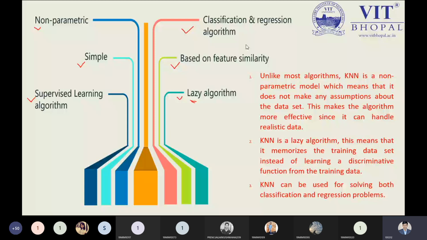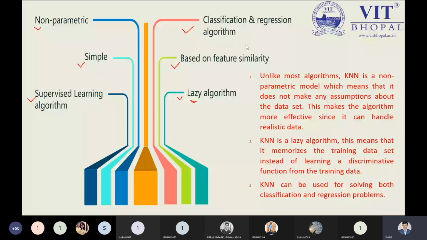The point we need to keep in mind, and technically I can say, I'm describing the definition of the lazy algorithm: an algorithm which memorizes the training data set instead of learning a descriptive function from the training data. It means we are not dividing our data set into training and testing data. We are using the entire data set rather than some part of the actual data set. That's why we have the laziness, and due to this reason KNN is considered a lazy algorithm.